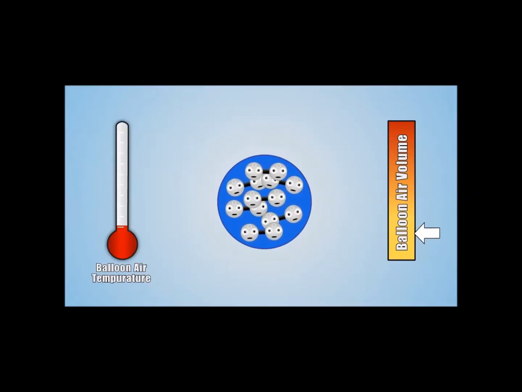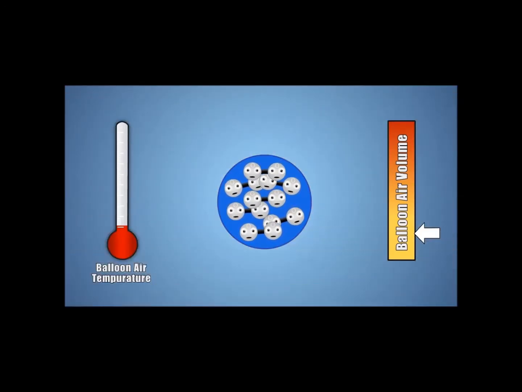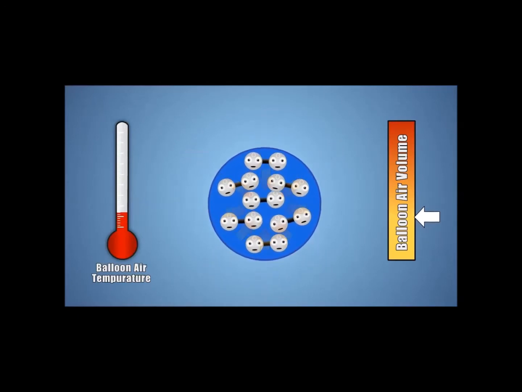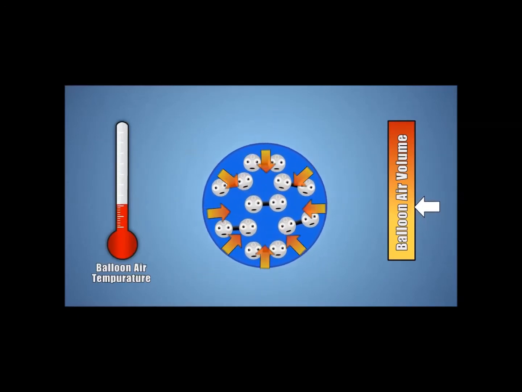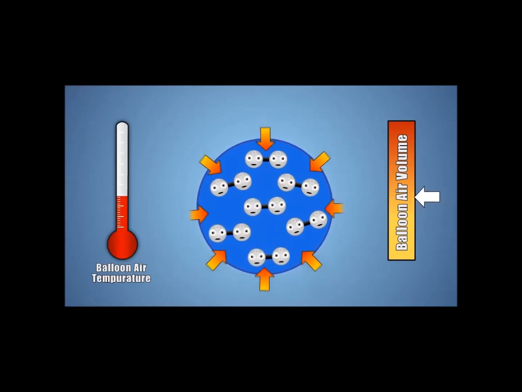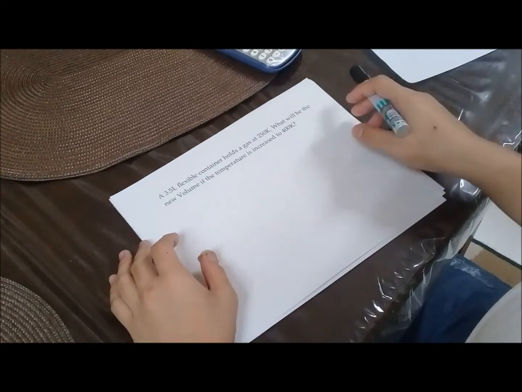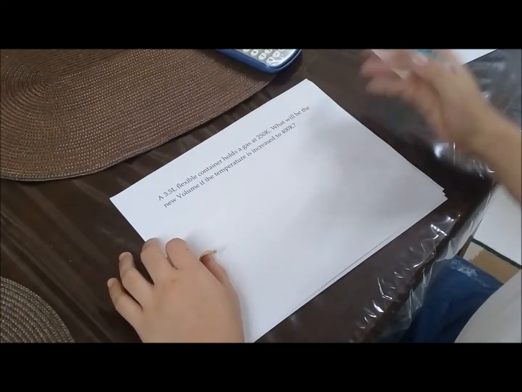If the temperature of a gas is lowered low enough, it will go through a change in state from a gas into a liquid. When we remove our balloon from the freezer, the air molecules inside will gradually gain extra energy from the air in the environment, raising its temperature, causing the balloon to increase in volume back to its original. In this video that I'm about to show you, I'm going to solve some sample problems.